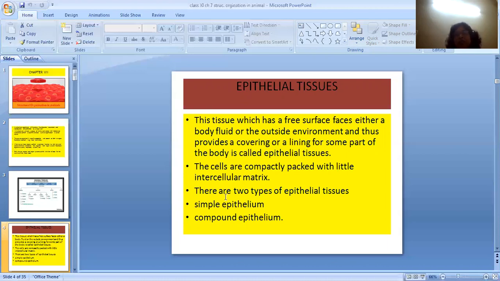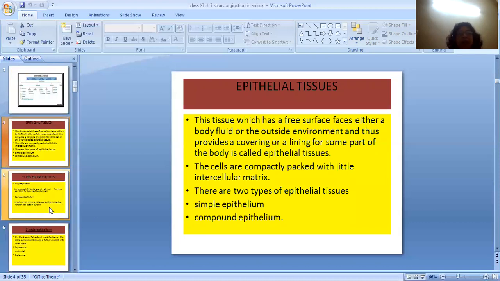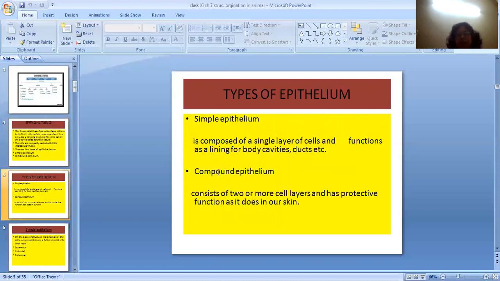These epithelial tissues are of 2 types: simple epithelium and compound epithelium. What is simple epithelium? Simple epithelium is composed of only one single layer of cells, and it generally functions as lining of body cavities or ducts. Compound epithelium consists of 2 or more layers of cells and has a protective function, as for example skin.